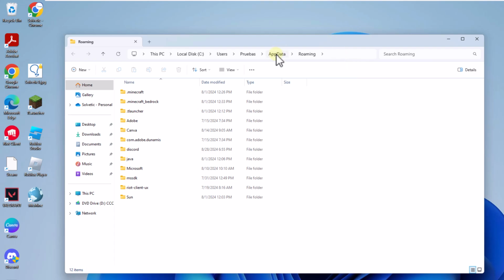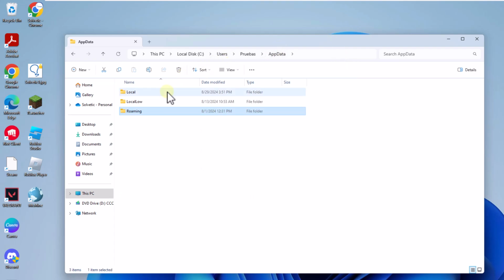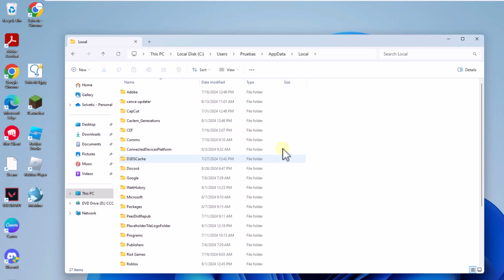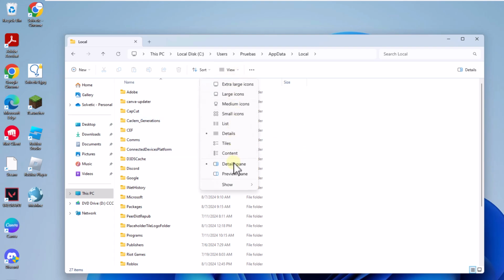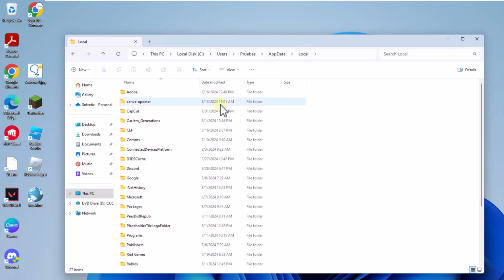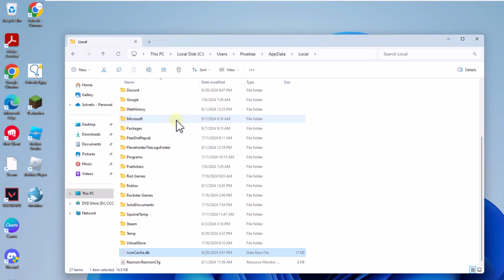Here in AppData, open the Local folder. When you access, click on View and Show, check that the Hidden Items option is enabled. After this, select the file IconCache.db, click on Delete.